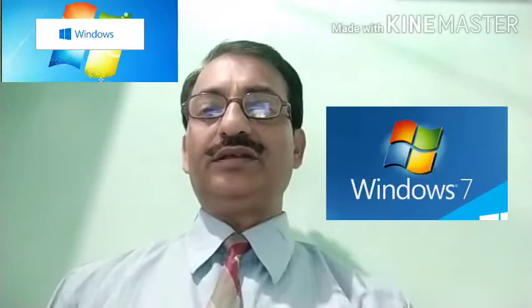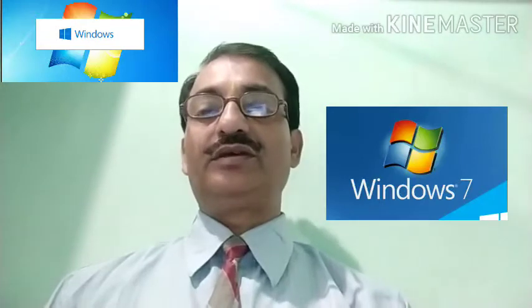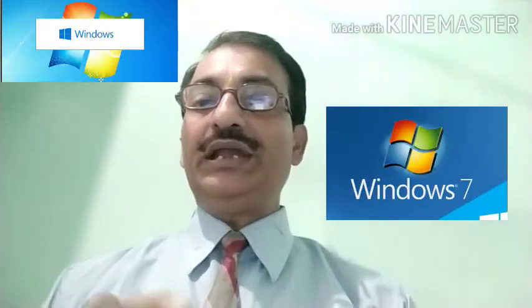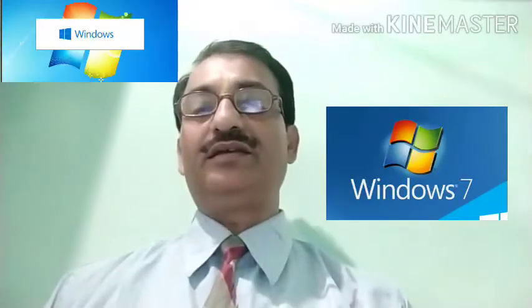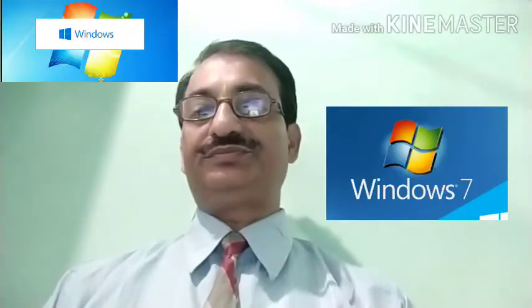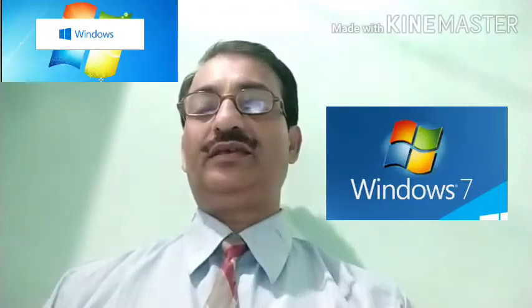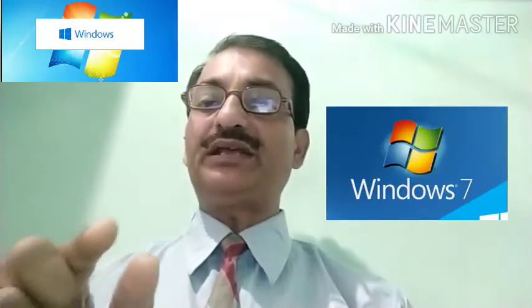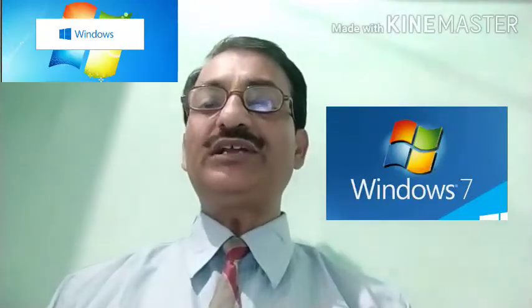So the taskbar has also been improved in Windows 7. We can customize our taskbar according to our needs. We can include any program that needs to be started frequently, and may also include a program in the favorite list, presented to the right side of the Start button. Favorite programs can be started by bringing the mouse pointer over the icon and clicking once. The concerned program will be started.